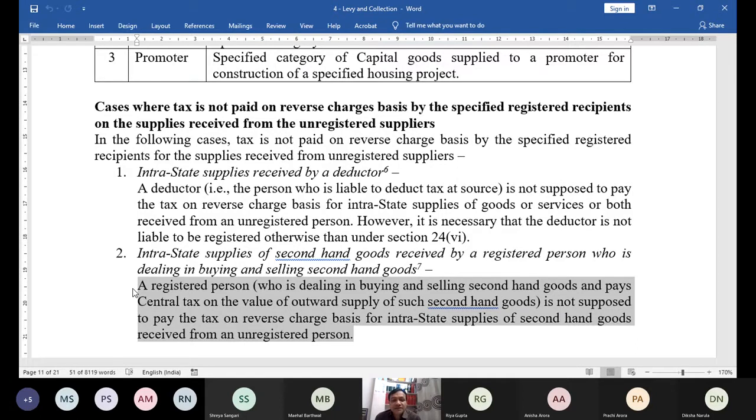So in my example, this dealer is engaged only in intrastate supplies and not in interstate supplies because Act says this person must be paying central tax, not integrated tax. So this is the exemption which is again given for intrastate supplies and not for interstate supplies. Is not supposed to pay the tax on reverse charge basis for intrastate supplies of second-hand goods received from an unregistered person. That's it. Now what is this? Again, let me simplify this point for you.